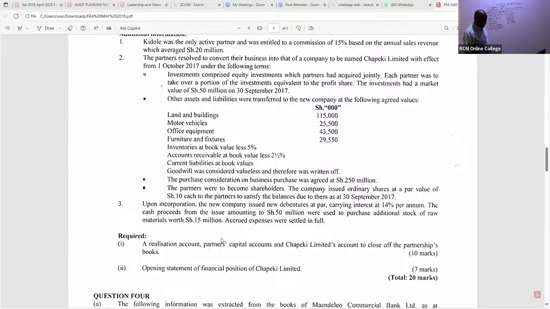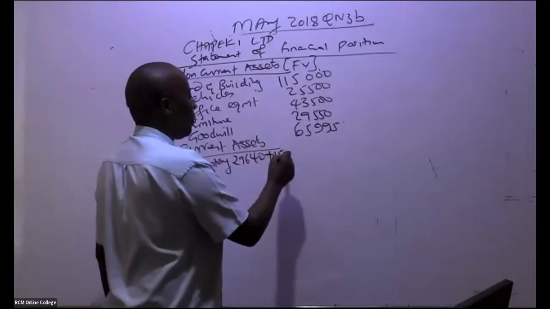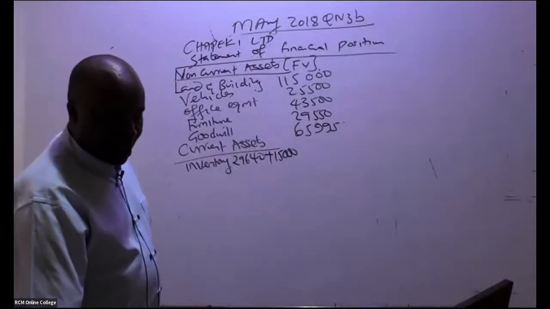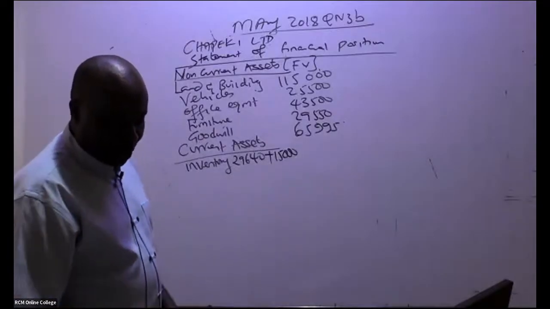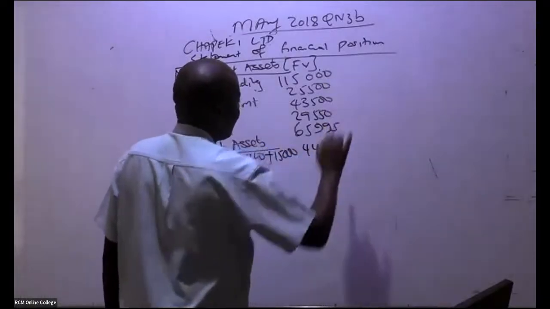The cash proceeds from the issue, amounting to 50 million, were used to purchase additional stock of raw materials worth 15. So of course, as we are working with fair value, plus 15,000. Remember, we're cutting the 3 zeros. So this gives us what figure as inventory? 44,640. Thank you very much.